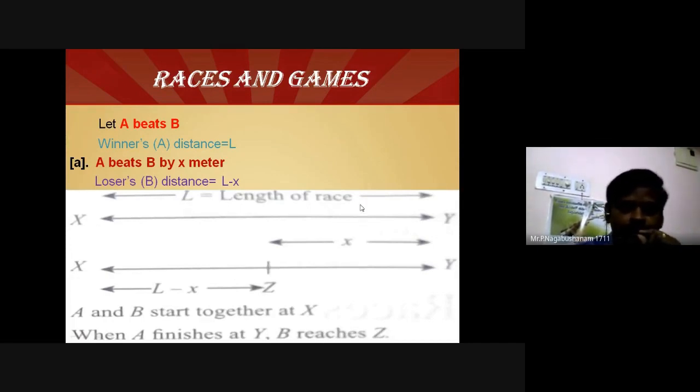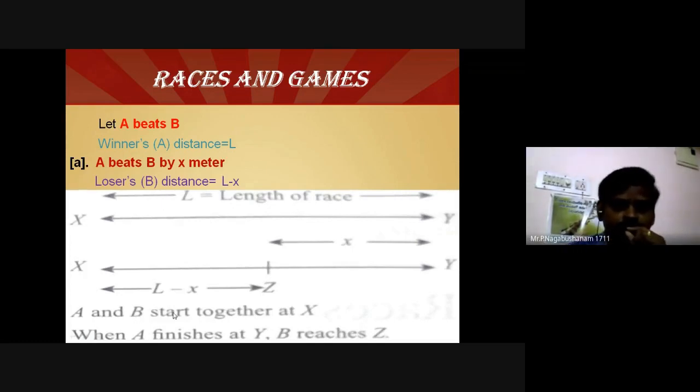Now assume A and B start together at a distance X. First case, A and B will start at a distance X. When A finishes the game at Y, that means person A reaches the finishing point, B reaches Z1. Both persons have to travel the L distance, starting from X and reaching Y. Then only will they reach the winning point.